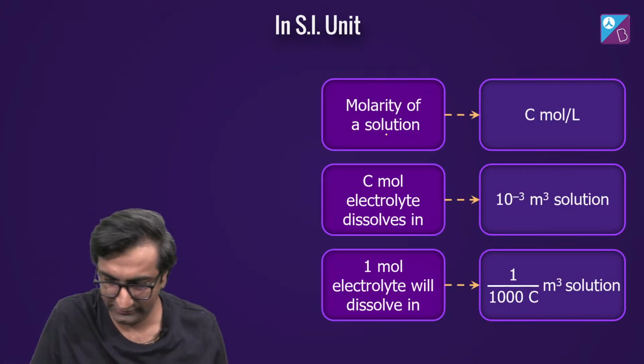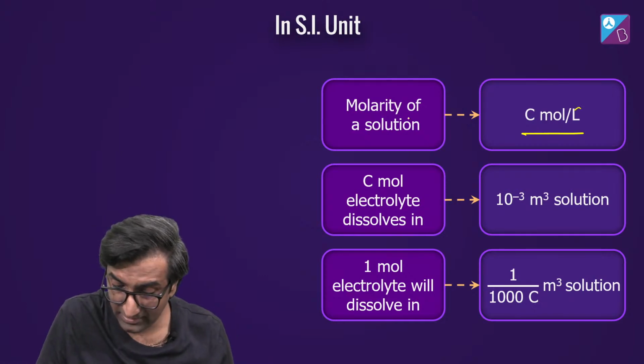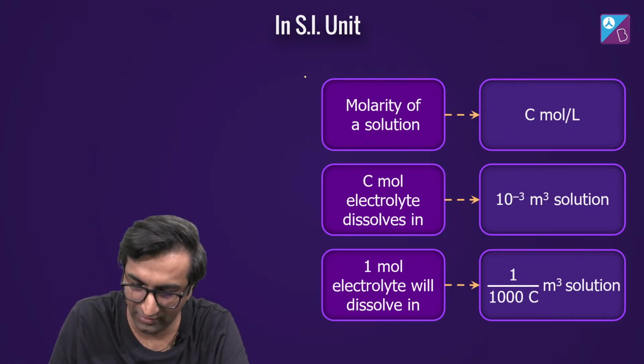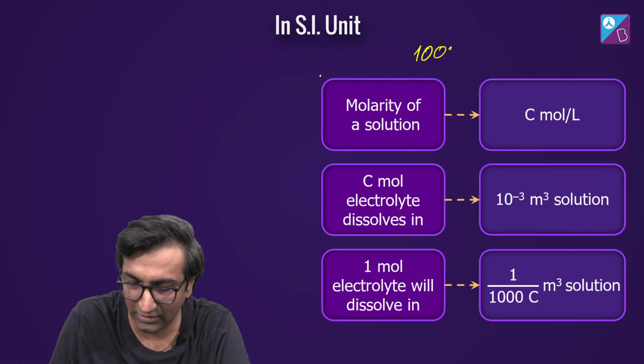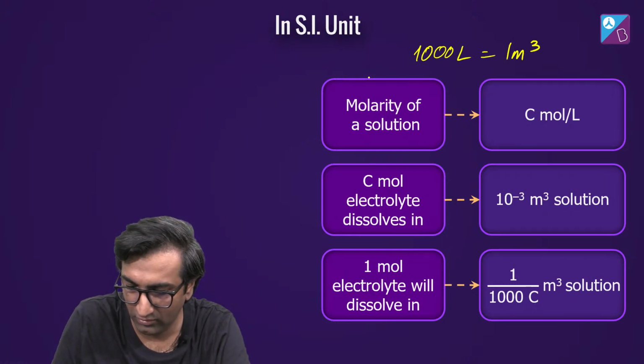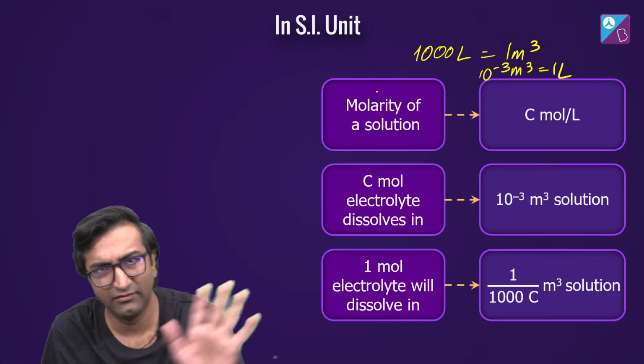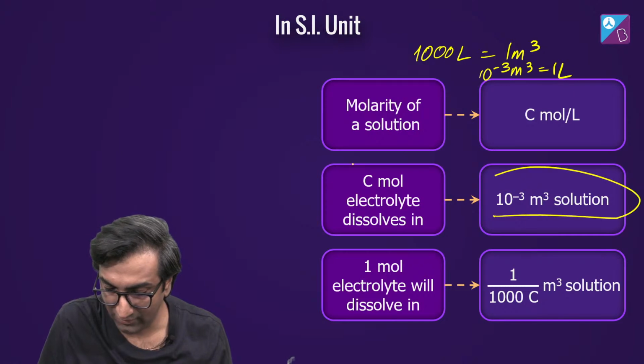ऐसा यूनिट में C is still mole per liter, but this liter I will convert to meter cube. Okay, कितने लीटर होते हैं? 1000 liter equal to 1 meter cube. So 10 power minus 3 meter cube is equal to 1 liter. Just taking this to the other side, है ना? That's all. So we've written that over here.